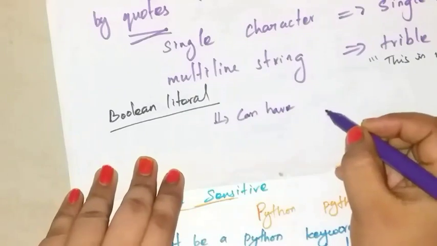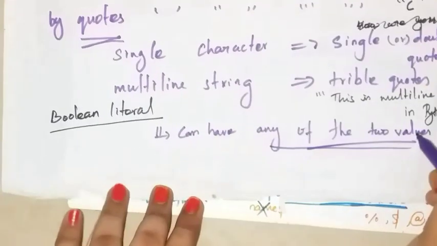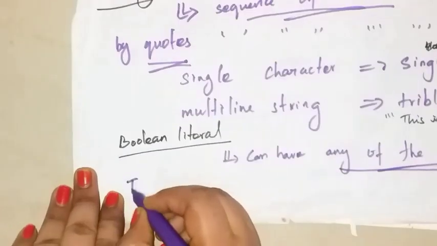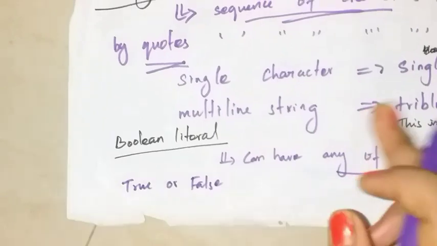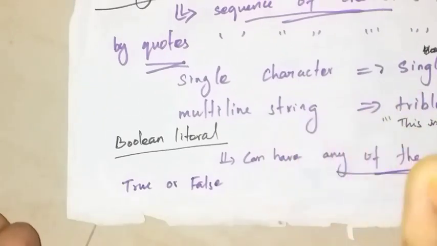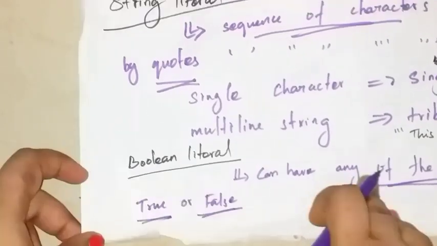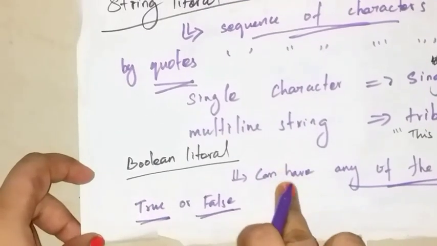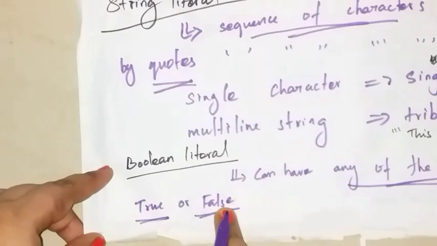A Boolean literal can have any of the two values. Any of the two values means either true or false. Here you have to evaluate the expression and it returns the result in the form of true or false.